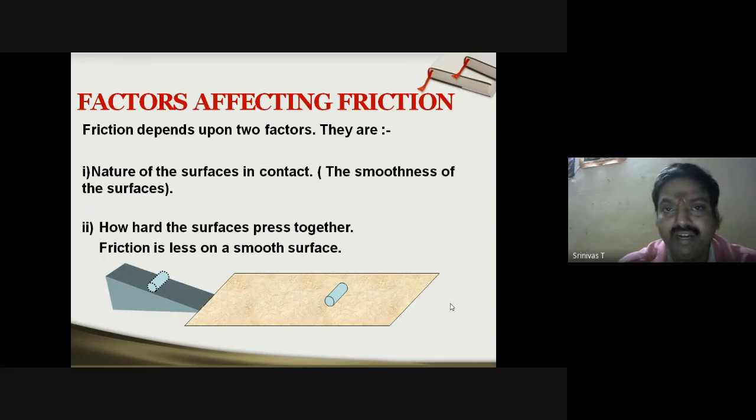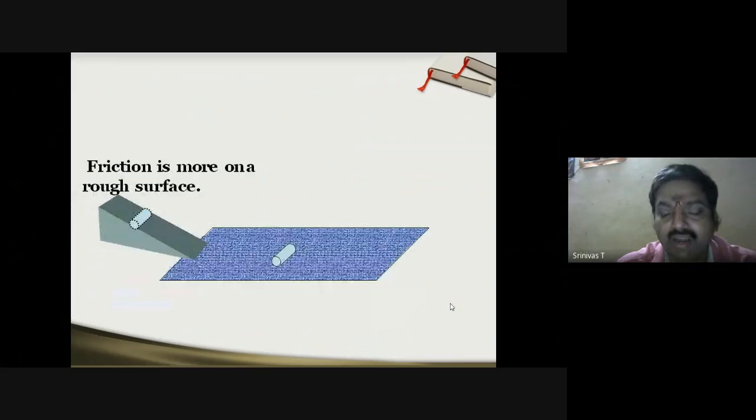So it is important for us to look at how hard the surfaces are pressed together. Friction is less on a smooth surface, and friction is more on a rough surface. That's what I have been emphasizing. Here you can see the surface is hard enough, whether it is surface number 2 or surface 1. It is not necessarily the one which is rolling or moving on the other surface; it can even be the surface that we are trying to roll or slide. Whichever the case may be, we have friction here.